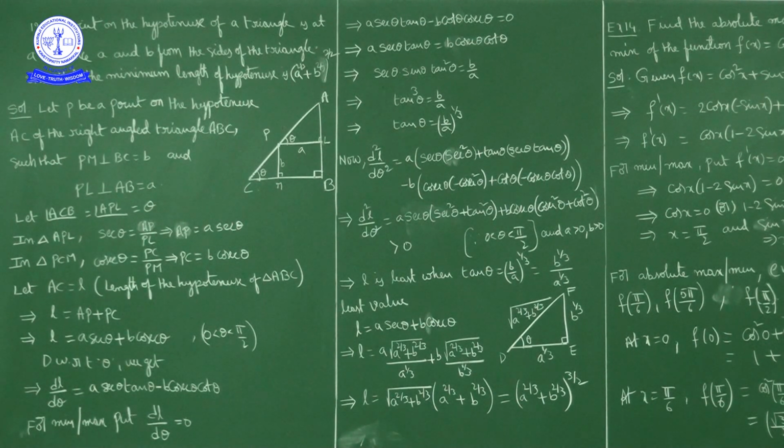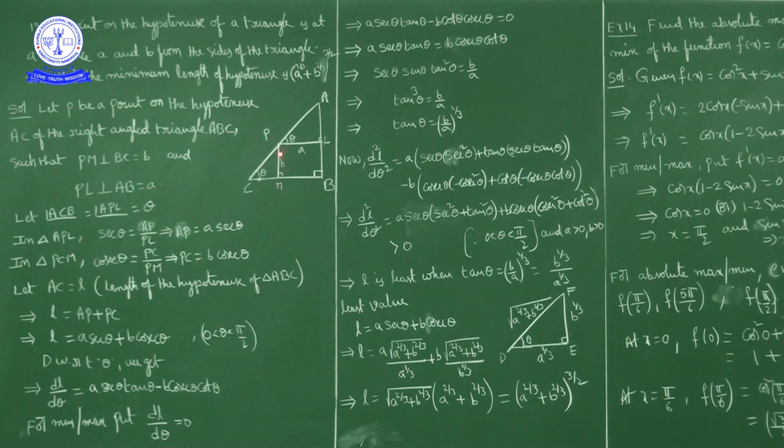Okay, next, in triangle PCM, as this angle is theta, what is cosecant theta? Cosecant theta is hypotenuse by adjacent side. So in triangle PCM, cosecant theta is equal to PC upon PM.